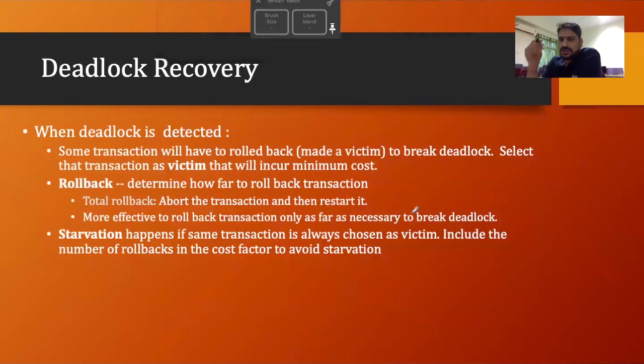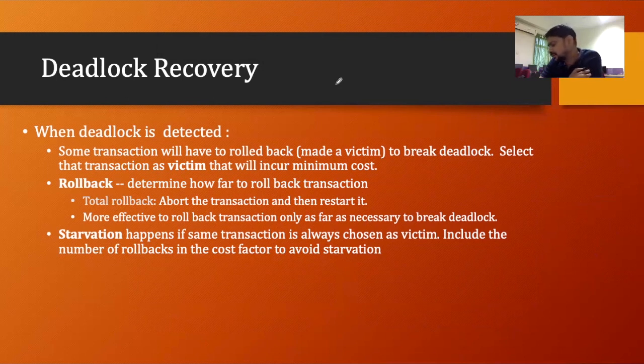About the rollback, it is also saying at what level we have to roll back. Means, do we have to do a total rollback, or do we roll back up to some operation? It depends upon what type of protocol you are using. If you are doing a total rollback, all the operations a transaction has done will be rolled back; otherwise only some of the transaction's operations will be rolled back.